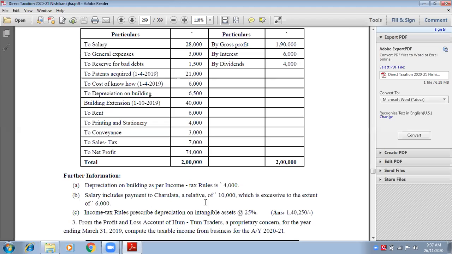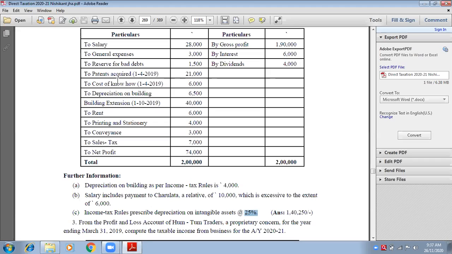See, always we have two steps. One, the old amount is disallowed and the new amount is allowed. Here he says on patents and cost of know-how we need to apply 25% depreciation. That means it is to be allowed. But the first step is always to disallow the old amount which is in the P&L. We don't have any such depreciation in the P&L related to patents and cost of know-how.